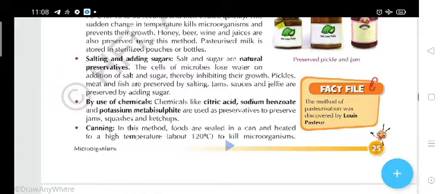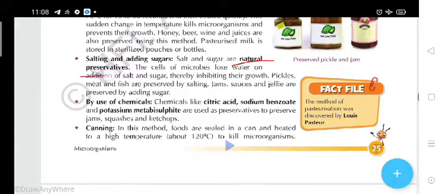Now, salting and adding sugar. Students, can you imagine that by adding more salt and more sugar you can preserve food? Yes, salt and sugar are natural preservatives, besides chemicals.